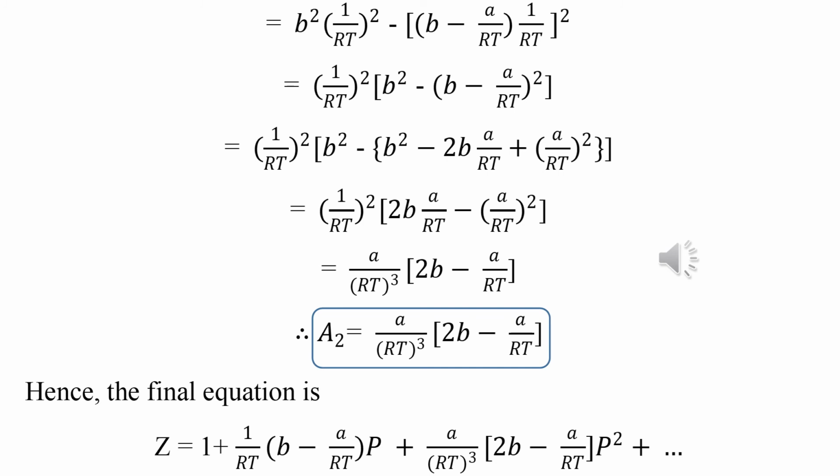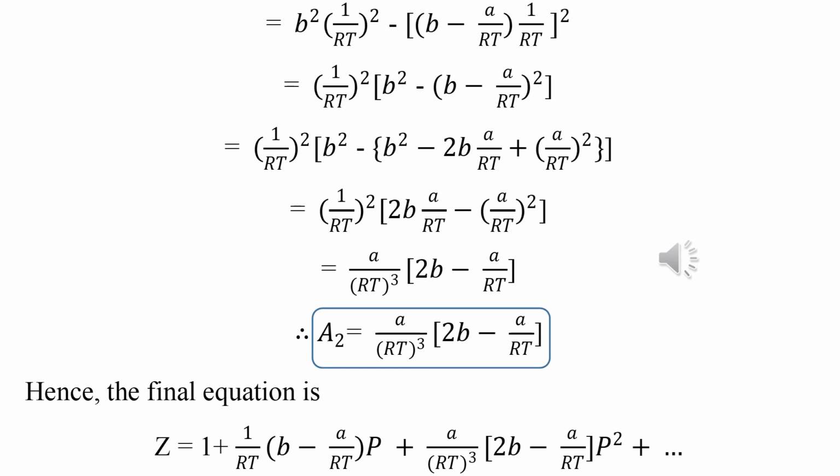by rt whole square. In the next line, 1 by rt whole square is common, and then we get 1 by rt whole square into b square minus b minus a by rt whole square, third bracket close. And next line 1 by rt whole square minus third bracket b square minus of b square minus 2b into a by rt plus a by rt square, that is actually b minus a by rt. Similarly formula a minus b whole square, that is a square minus 2ab plus b square, and similarly we get right here b square minus 2b into a by rt plus a by rt whole square, okay, equal to 1